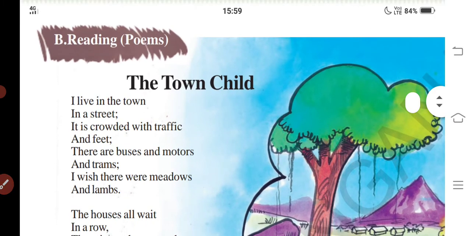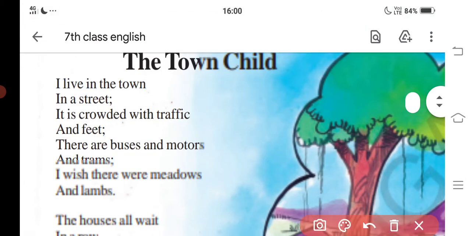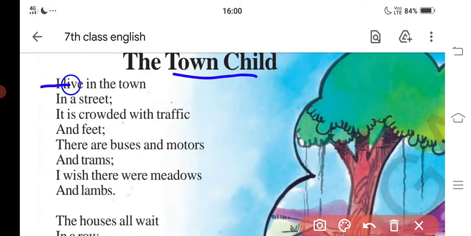I live in a town. So where does the town child live? In a town. I live in a town, in a street. It is crowded with traffic. So the street is crowded with traffic, with many vehicles.